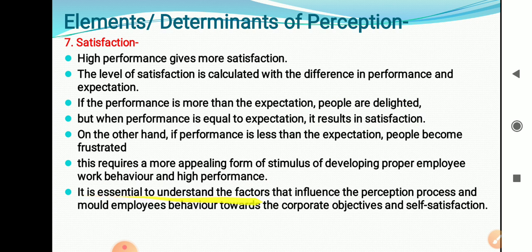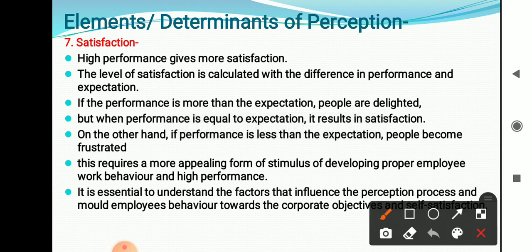It is essential to understand the factors that influence the perception process. So for this, what we need to do? We need to understand and find out those factors which will influence the perception process. We need to do something so that the perception process becomes good, the understanding process becomes good, and mold the employees, mold the students to behave toward satisfaction. In that way, the student or employees will get much more satisfaction. Because of those factors, the worker or student will come forward, try to understand that message and try to carry out work according to the expectation.